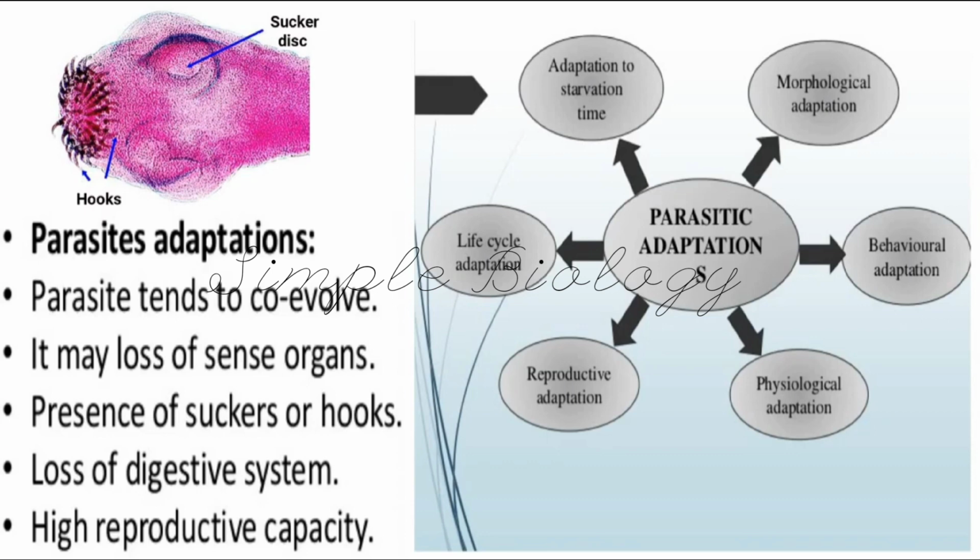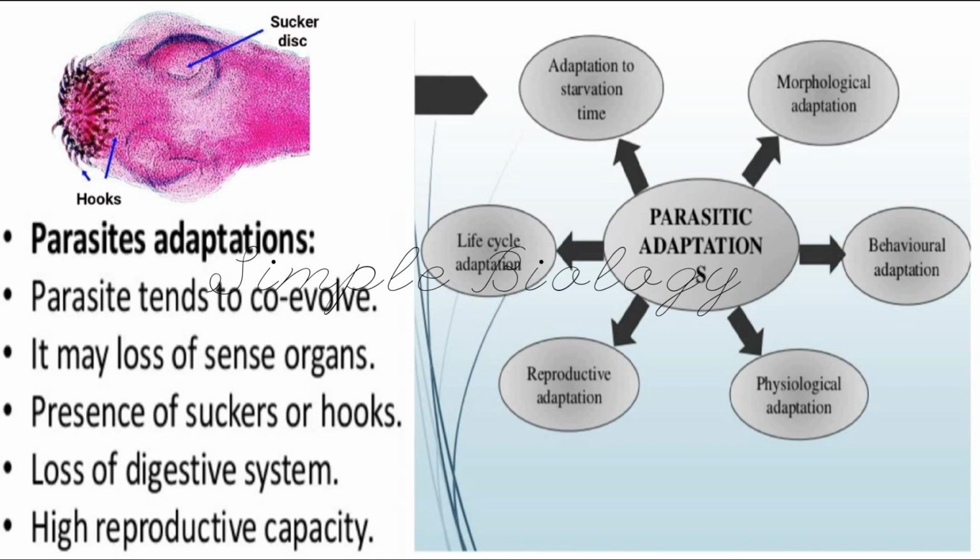The parasites, whatever we can see, have some beautiful adaptations so that they can survive within the host or outside the host. Parasites tend to co-evolve. As I told you earlier, they evolve with the host. So this is also one of the adaptations of the parasite. It may lose the sense organs. There is no requirement of sense organs for these parasites. As they are not required, they might lose the sense organs.